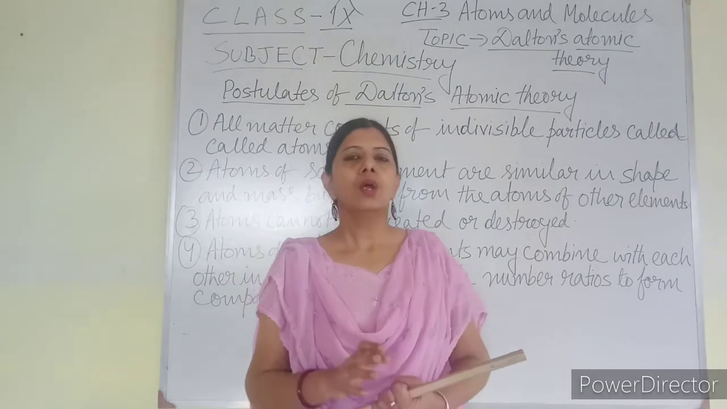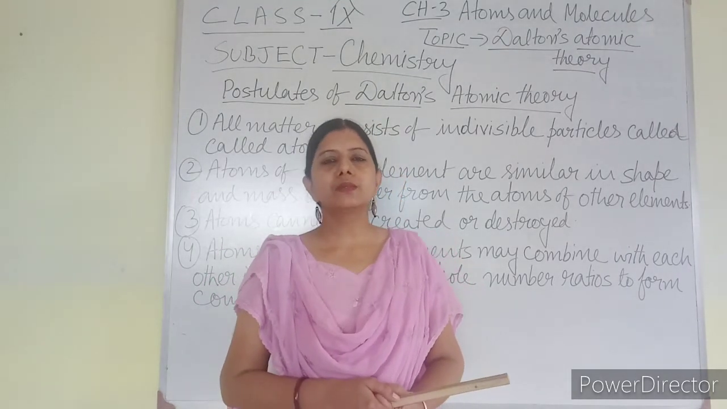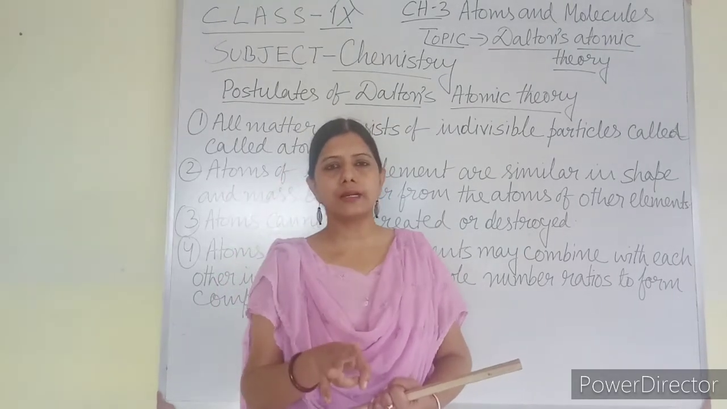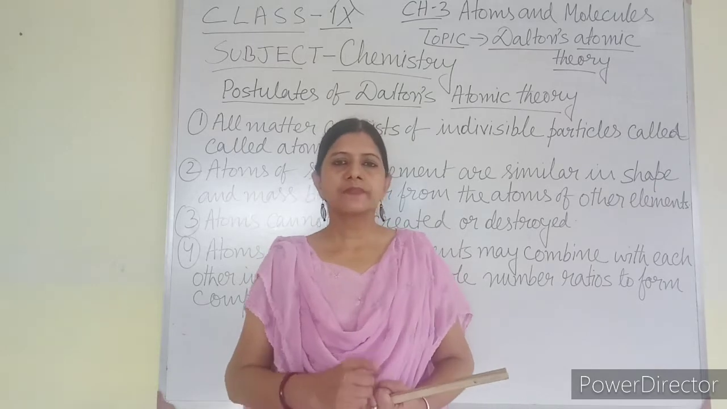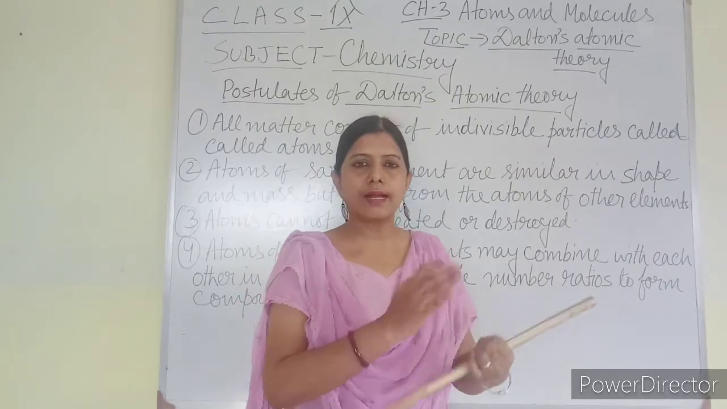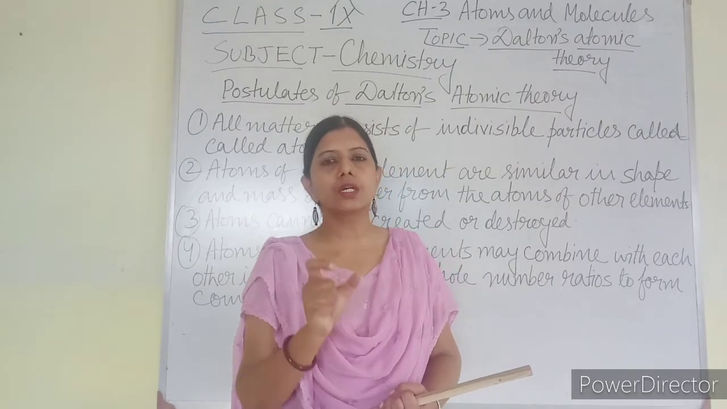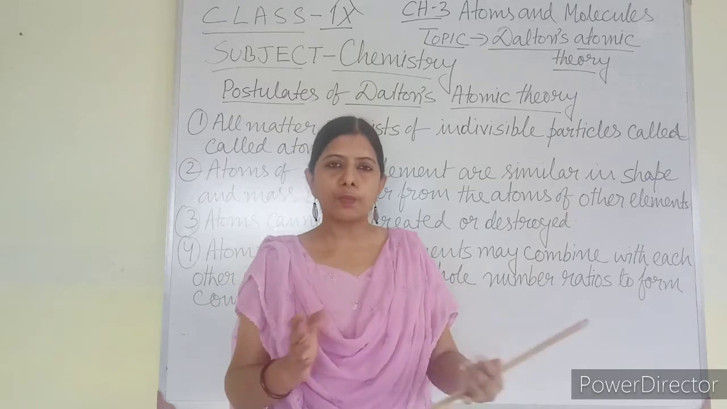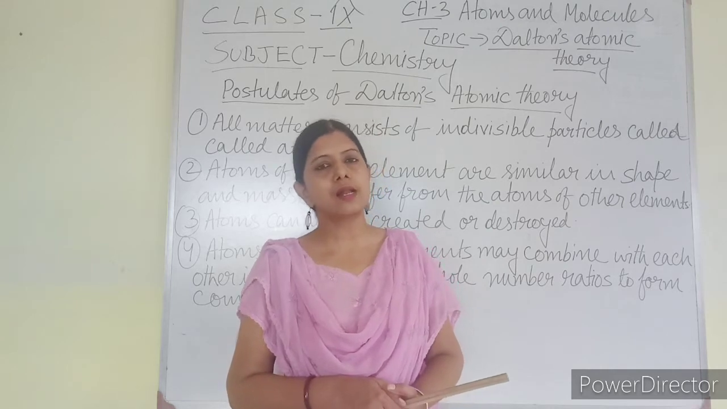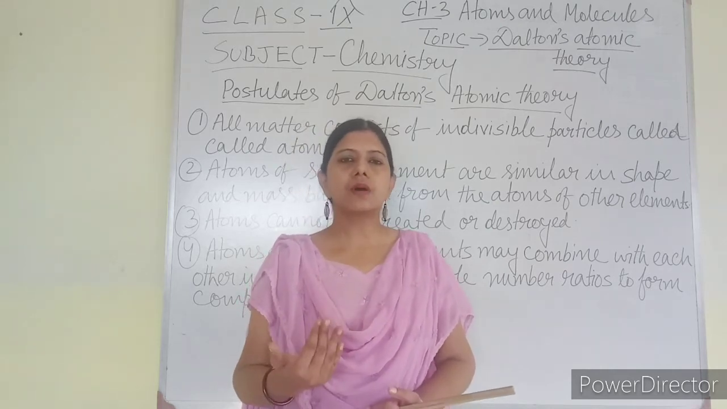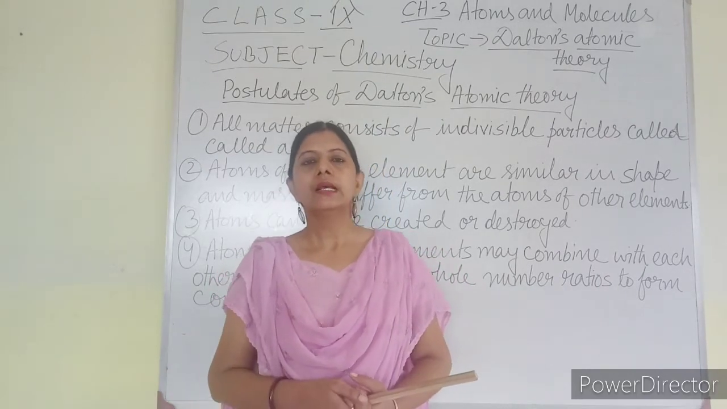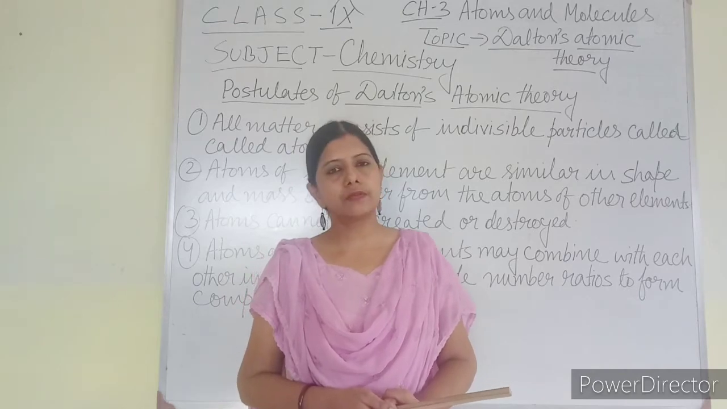Suppose I am considering oxygen and carbon. Carbon is made up of carbon atoms, oxygen is made up of oxygen atoms. The two kinds of atoms have different mass, different shape and size. So elements are characterized by the presence of a particular kind of atom. Their properties are different due to the difference in the mass and the shape of the atom. As the mass of the atom of an element is different from the mass of the atom of another element, therefore their properties are different from each other.